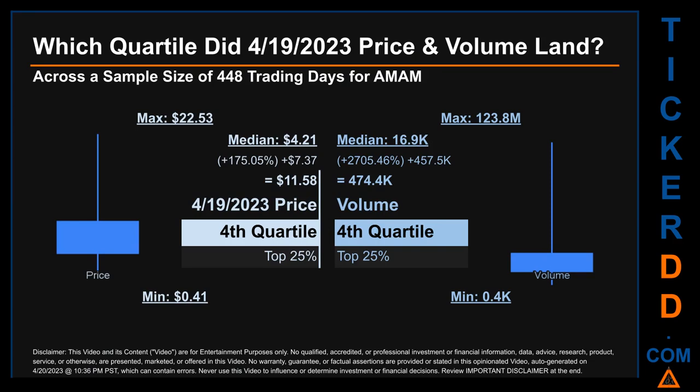Quartiles tell us about the spread of a data set by breaking that data set into quarters, just like how the median breaks the set into half. Descriptively, AMAM has a median price of $4.21. Therefore, April 19, 2023 price was higher from that middle marker by 175.05%. The day's volume of 474.4 thousand was more than the median by 2,705.46%.